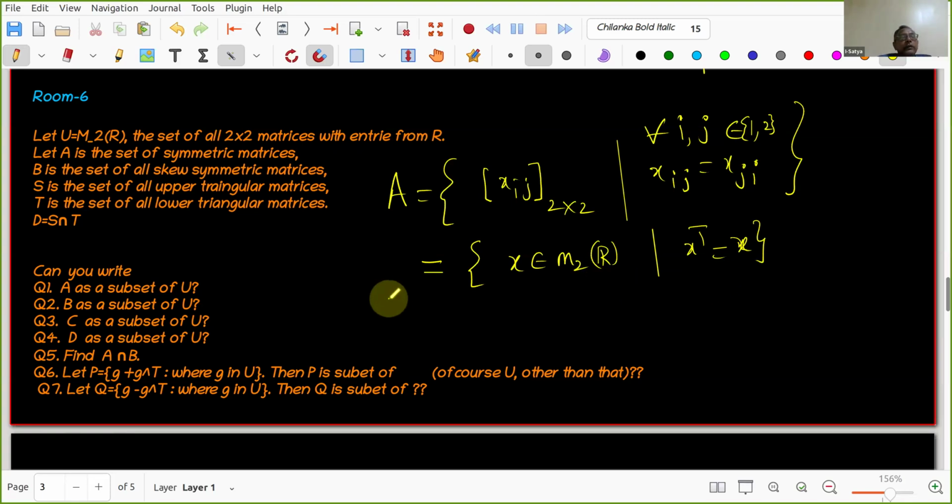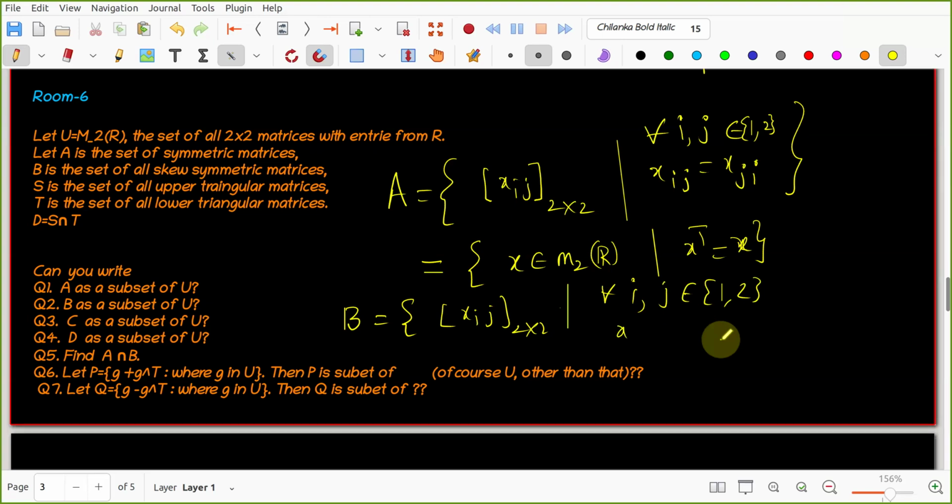Okay. Can you call one person in your room? Anshul, can you tell me what is B? So B is Xij such that given any i, j belongs to 1, 2, Xij is equal to minus Xji. I like also the way you answered. Wonderful. You listened to how we did the first one, and according to that you changed the overall answer also. That is very good.